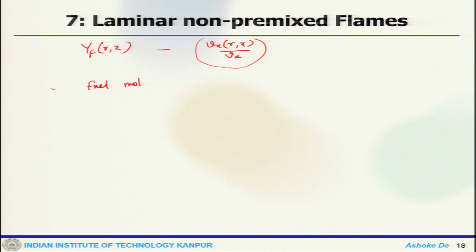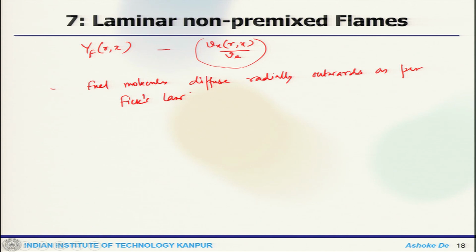Fuel molecules diffuse radially outwards as per Fick's law of diffusion. Now, the effect of moving downstream is to increase the time available for diffusion.